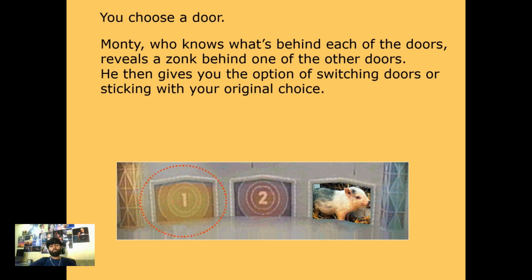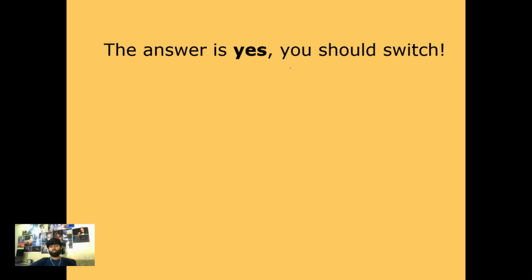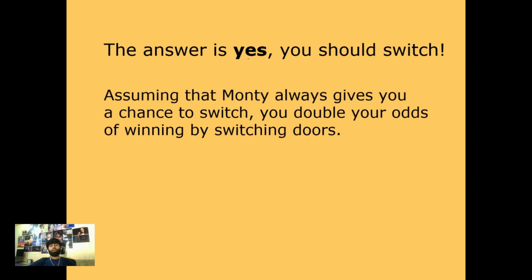Assuming that you chose the first door, and then Monty shows that the third door has a zonk behind it, should you stick with your first door, or should you choose the second door, which may or may not have a car behind it? The answer is yes, you should always switch. Assuming that Monty always gives you a chance to switch, you double your odds of winning by switching doors.